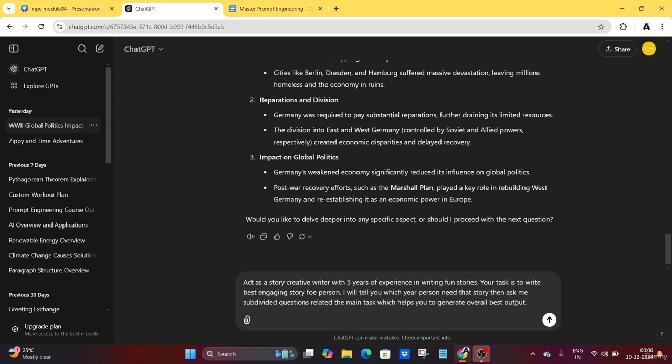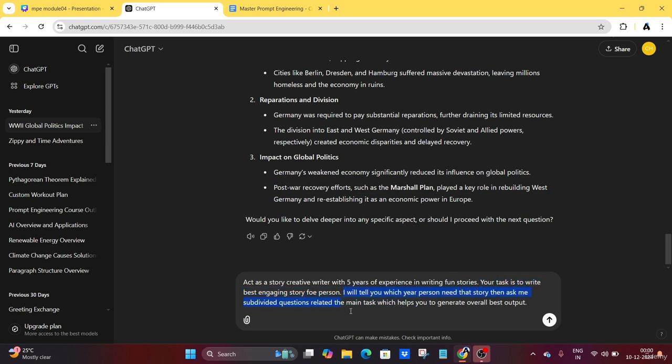So I have used 3 prompt patterns here. One is the persona prompt pattern, in which I have assigned a specific role. After that I define a task to the AI. After that I use the ask me for input prompt pattern.